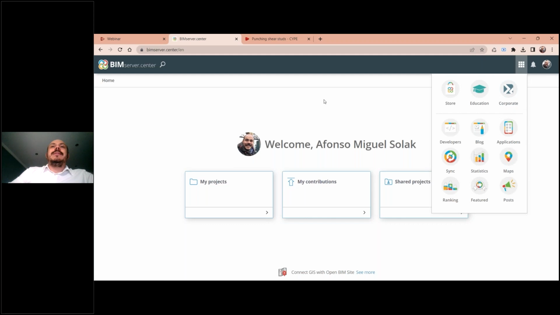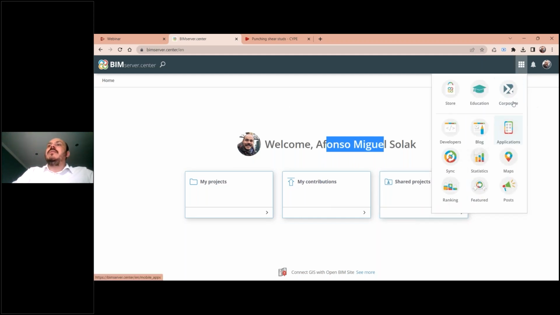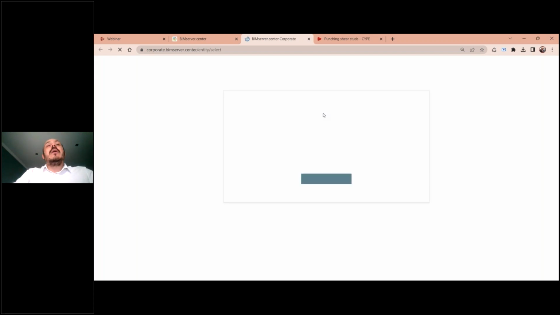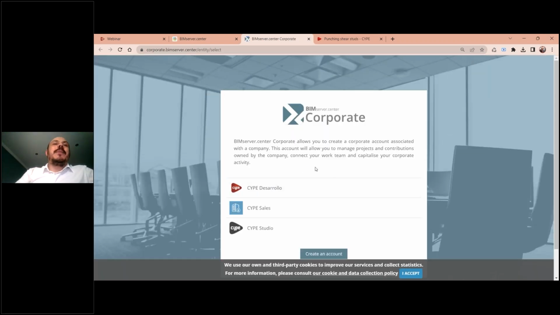Okay, so this environment, this interface I'm showing to you, is the interface of a user, a professional. So this is me, Afonso, as a civil engineer working in these projects. But we also have a version that is the BIMserver.center Corporate, where a company can create an account. Here we have 3 accounts that we've created before to work as CYPE. And here there are special features for companies.